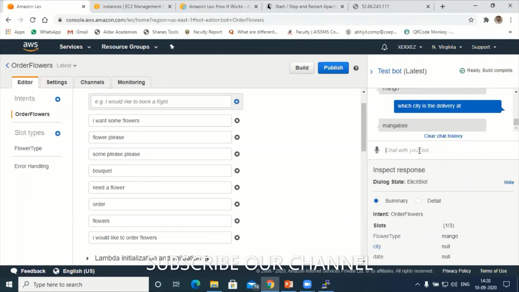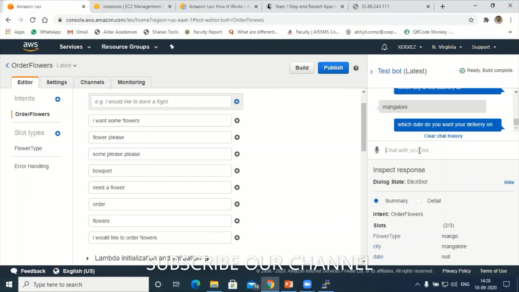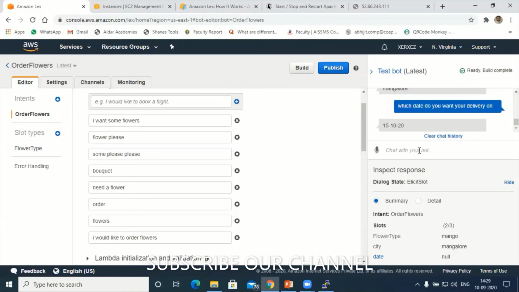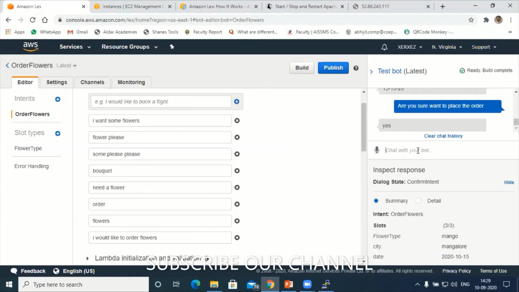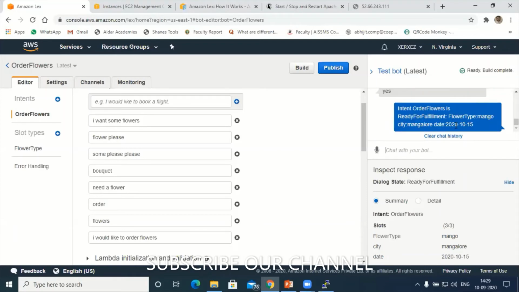Okay, which date do you want? Say 15, 10, 2020, or else give 20. Are you sure you want to place an order? Yes. Okay, so it has placed the order. Mango is not available, so we need some kind of a correction here. Understood? But I think 50 to 60% our bot is working fine now.